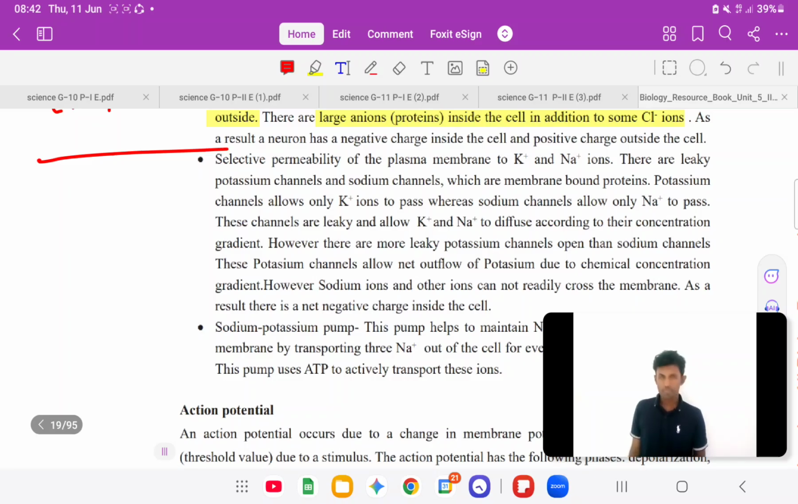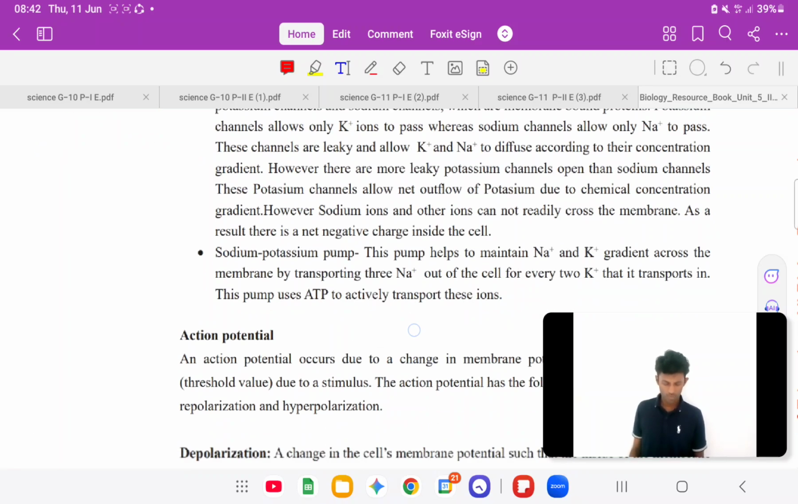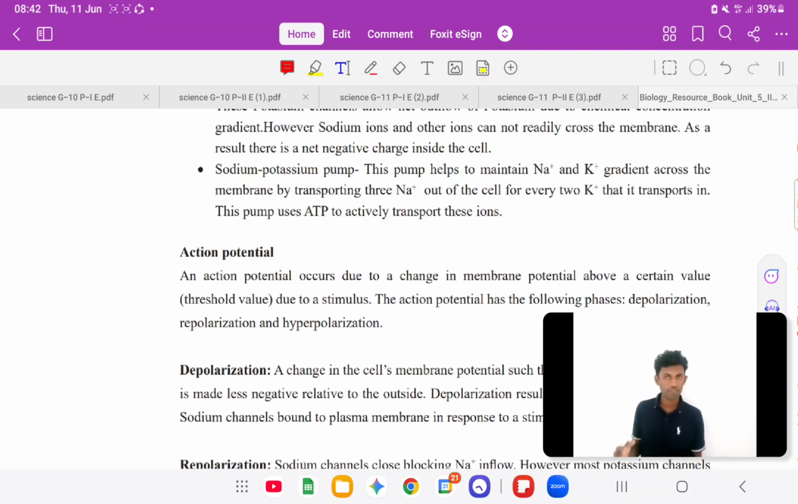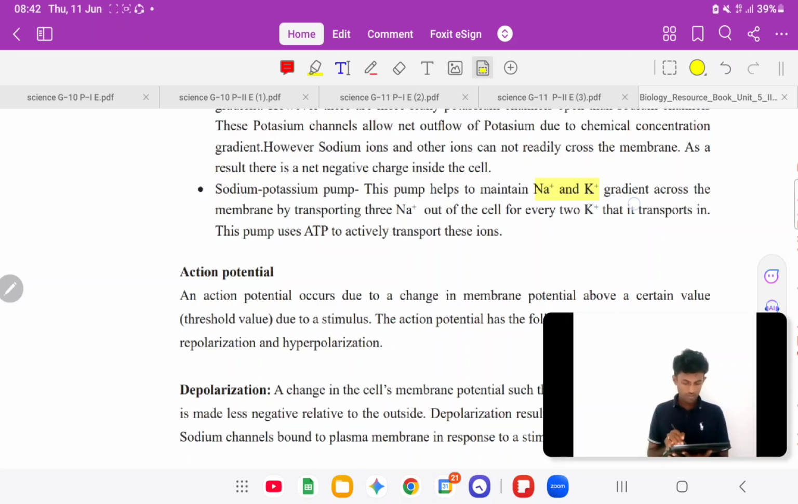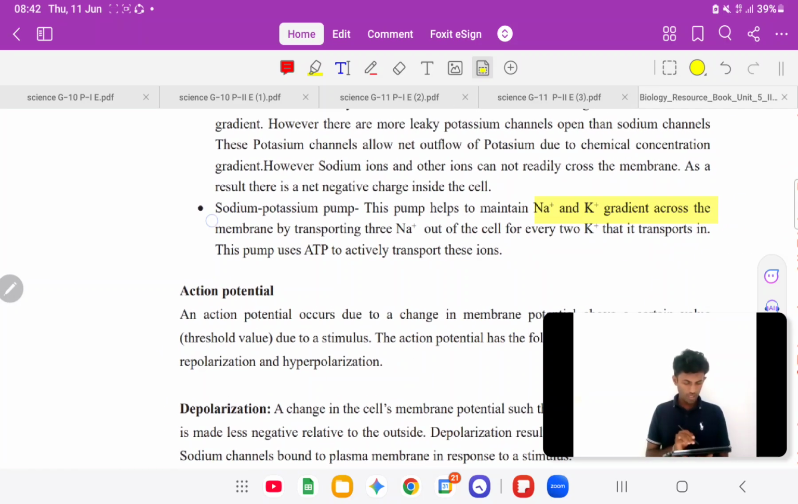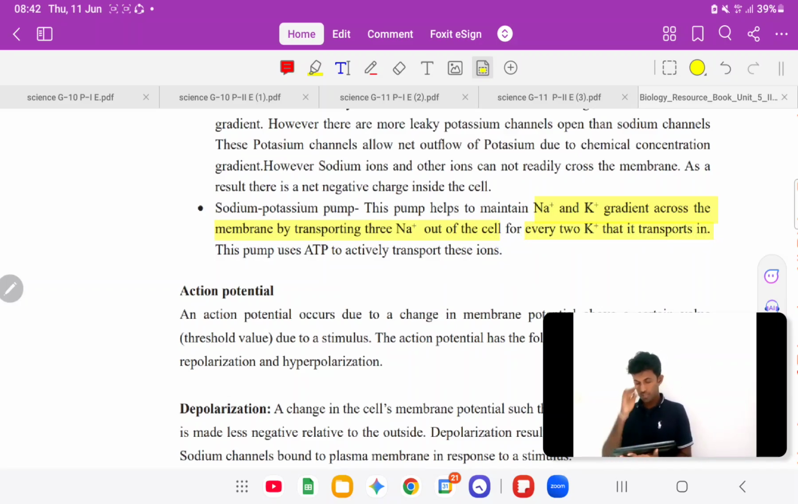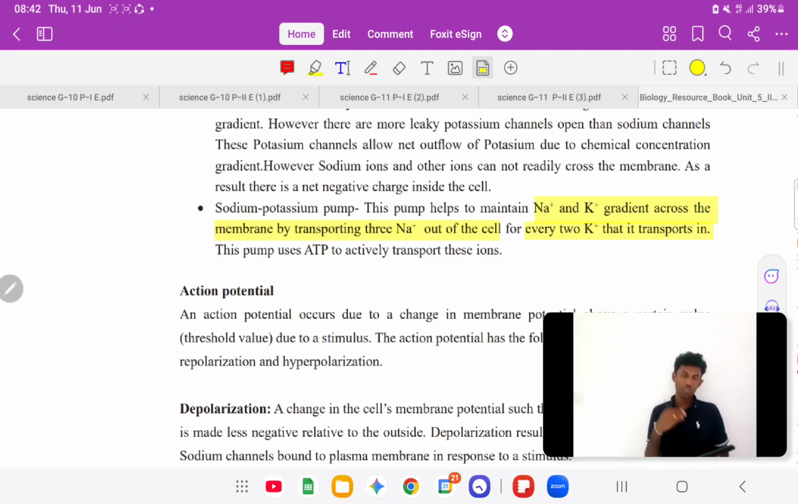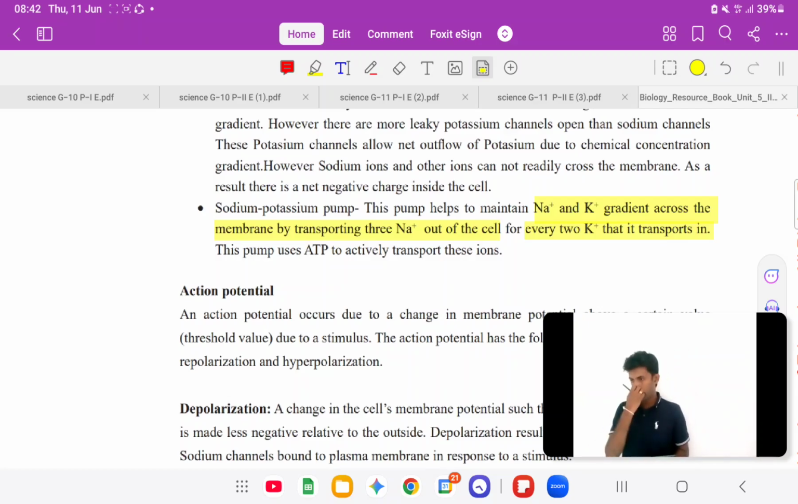Then make a note of the sodium potassium pump here. Sodium potassium pump, really important and very significant process. This pump helps to maintain sodium plus and potassium plus gradient across the membrane by transporting 3 sodium plus out of the cell for every 2 K plus transported in. K plus දෙකක් ඇතුළට, sodium plus 3ක් එළියට. Sodium plus out of the cell. අපි fully describe කරොත් we don't have much time.